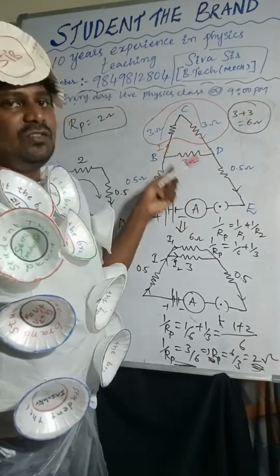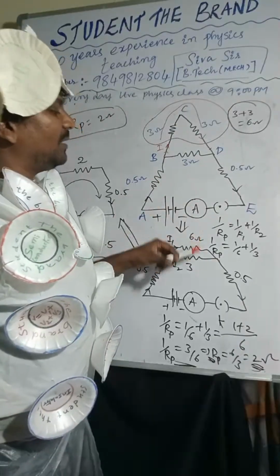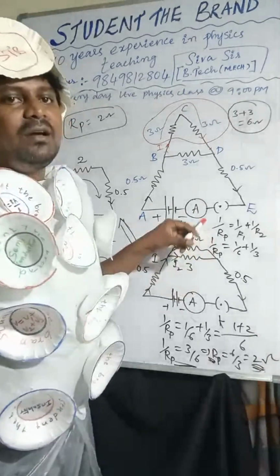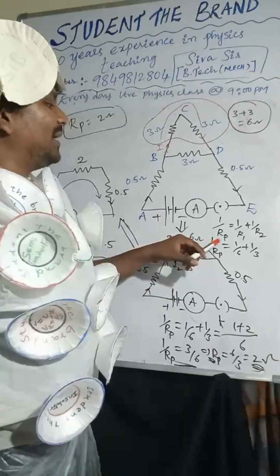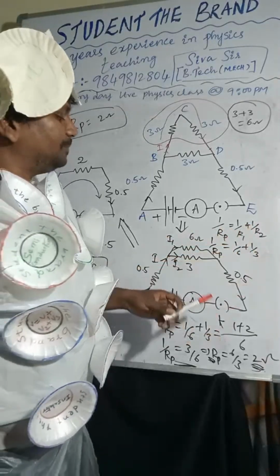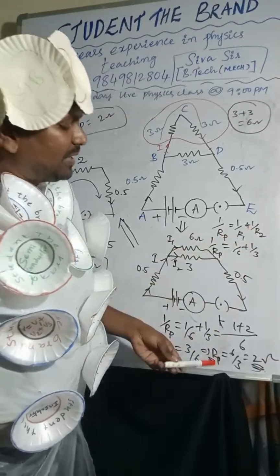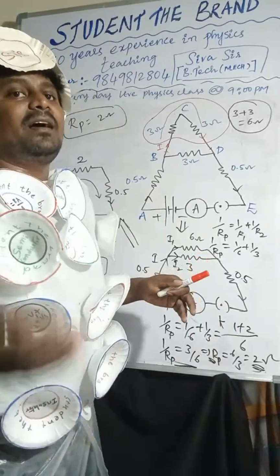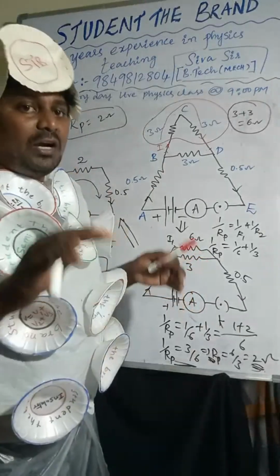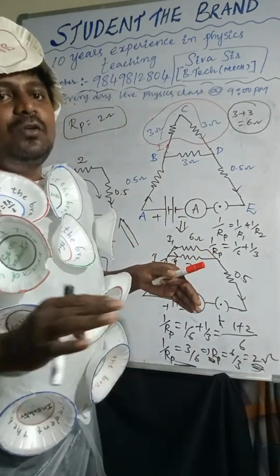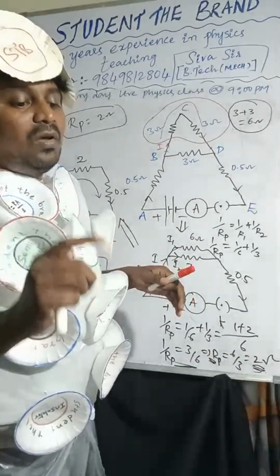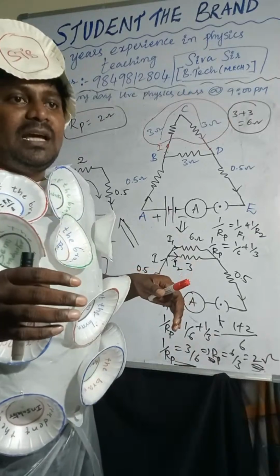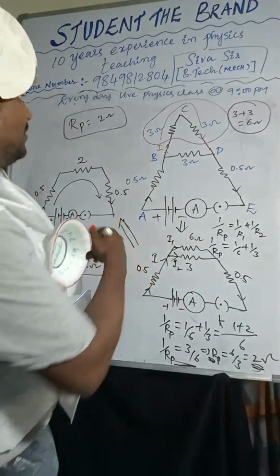So here you got 6. A 6 ohm resistor is connected to a 3 ohm resistor in parallel combination. So 1 by 6 plus 1 by 3. After solving 1 by 6 plus 1 by 3, you got 3 by 6. But we want it in the format of R, not 1 by R. We want only the R value. So keep in mind, when you are taking the parallel combination and adding to the next resistors, every time you can see the series formula and parallel formula.